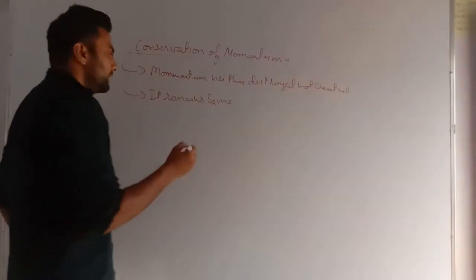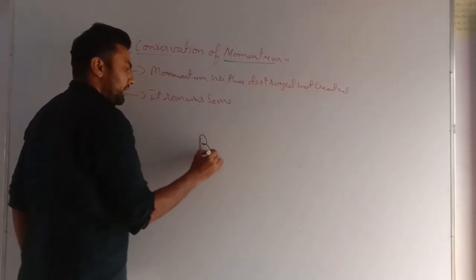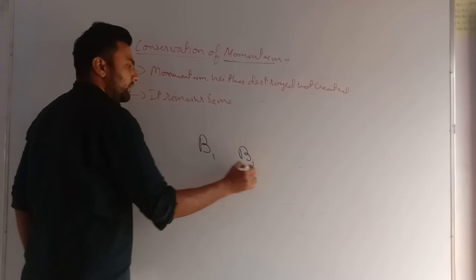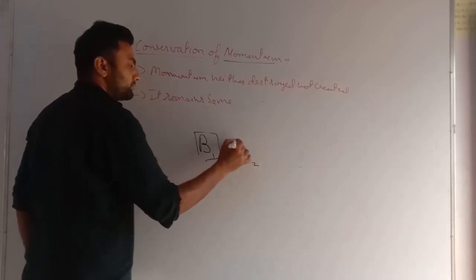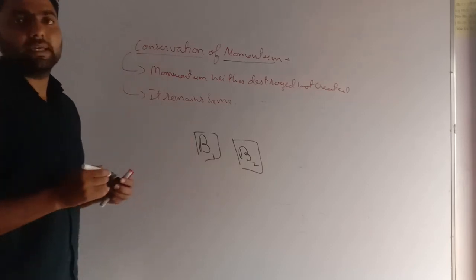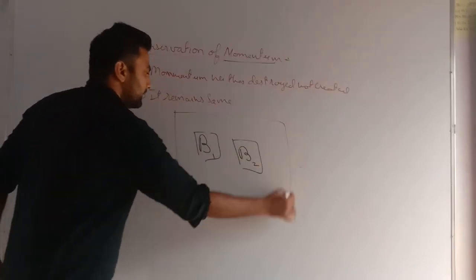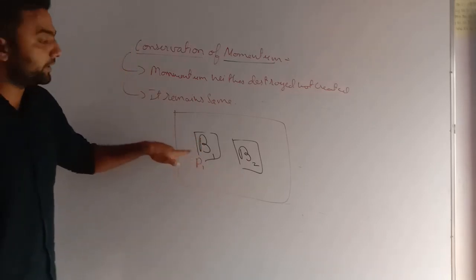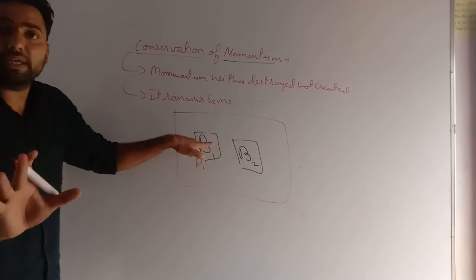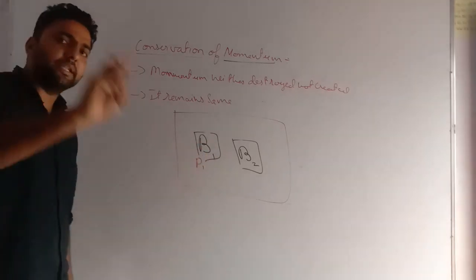Just for example, it is considered always with two bodies. If there are two bodies, body B1 and body B2. What is the case saying? If this body B1 is having any momentum P1, very important, these both bodies are not at rest. Why? If these were at rest, the momentum would be zero, so we don't need to consider that case.